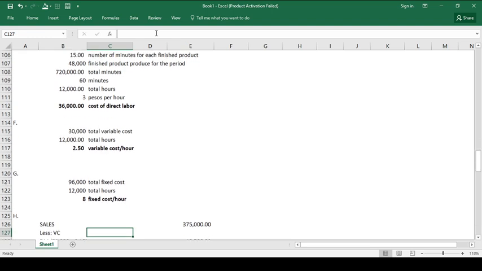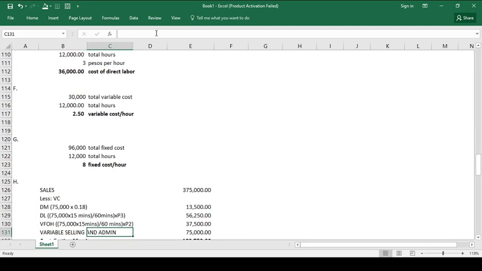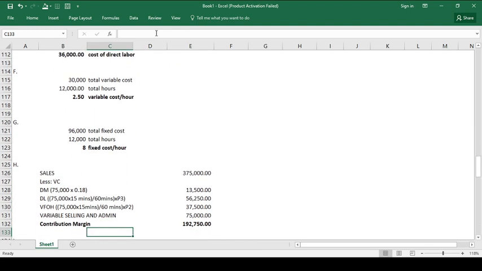Then, the next requirement was to compute the contribution margin. Because the problem is silent as to how to compute the contribution margin, all variable costs shall be deducted from the total sales.